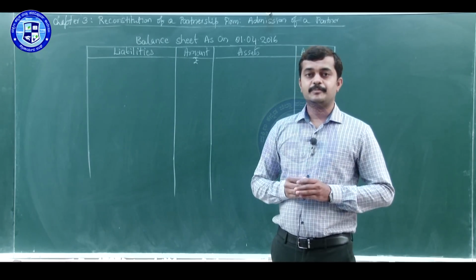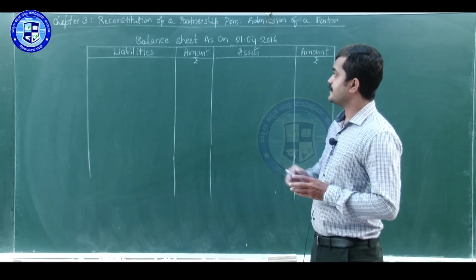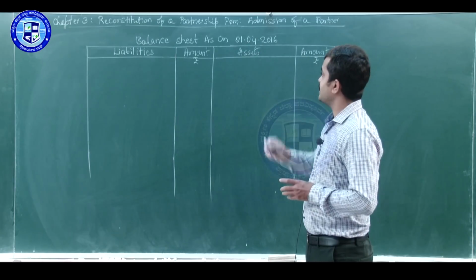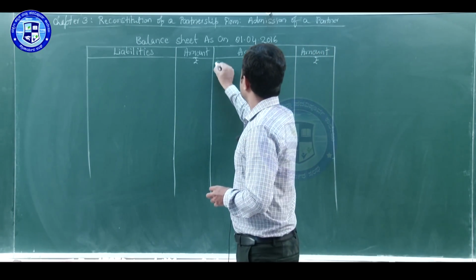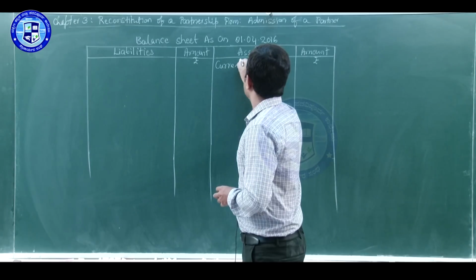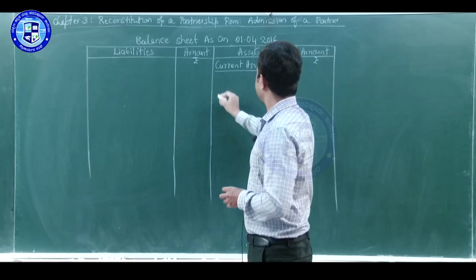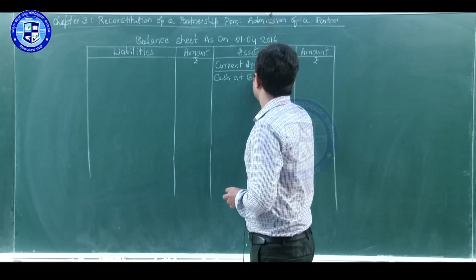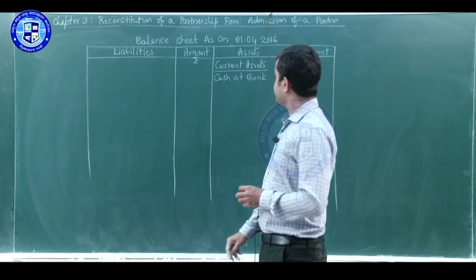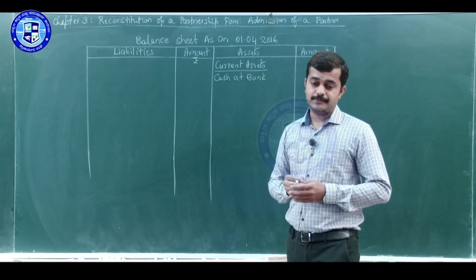At the end, we will prepare balance sheet of all partners Surya, Chandra and Akash as on 1st April 2016. We will start with the assets side. Current assets, first item cash at bank. Let us find the balance in bank after admission of Akash.